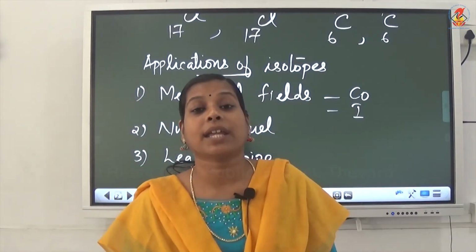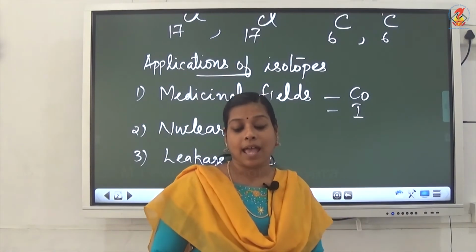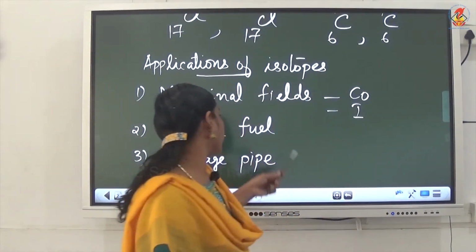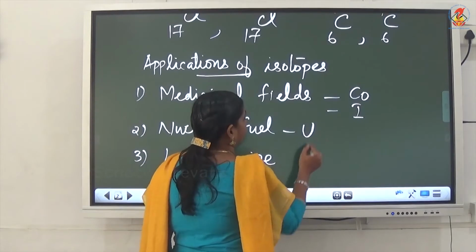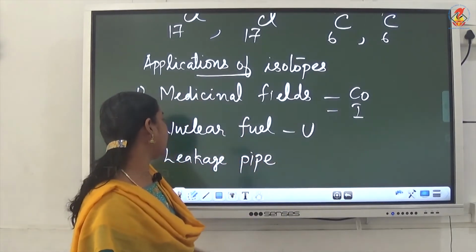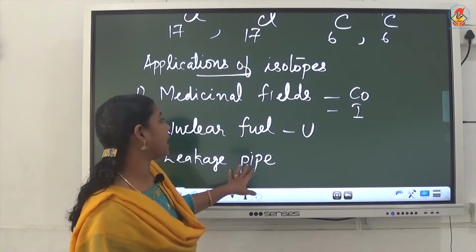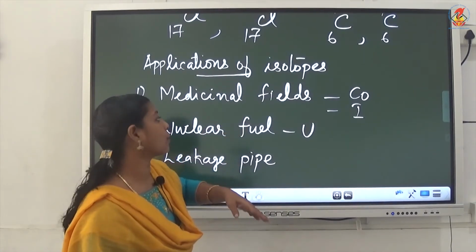So, there are various uses for isotopes. Certain isotopes we can use as a fuel. Uranium isotope is used as a fuel, and isotopes are used for detecting leaking pipes passing through the ground.